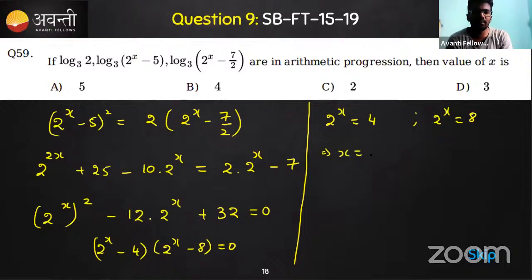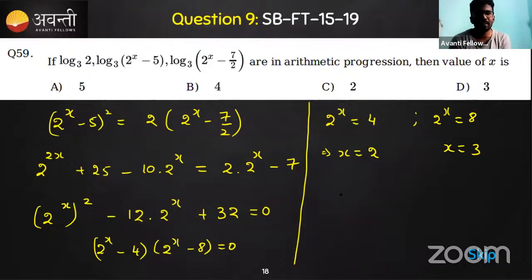From this, we will get two values of x, that is x is equal to 2 and x is equal to 3. So now which of the following is right? We need to verify, right? Because both values appear in the options. Option C says x is equal to 2. Option D says x is equal to 3. And the other options are not correct.